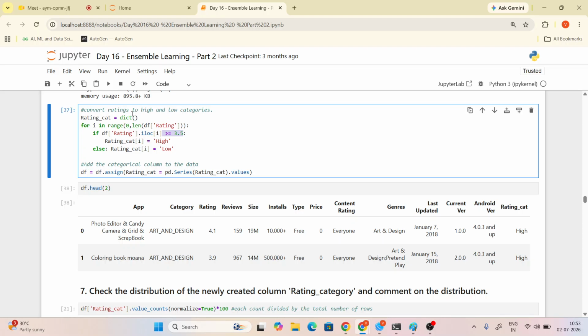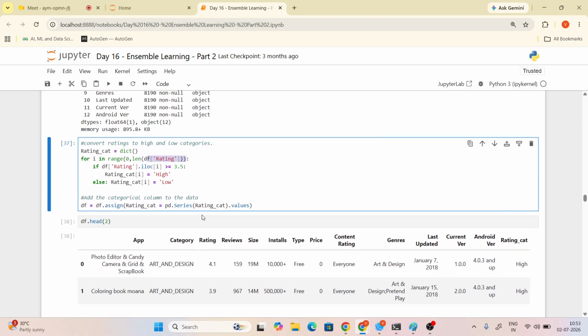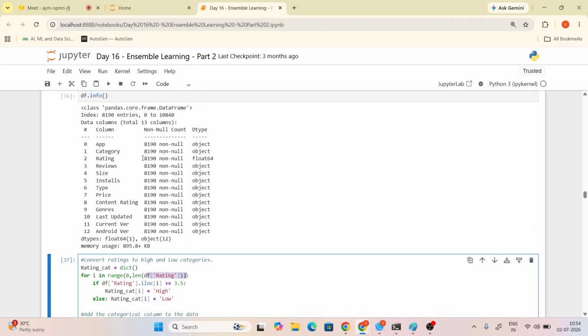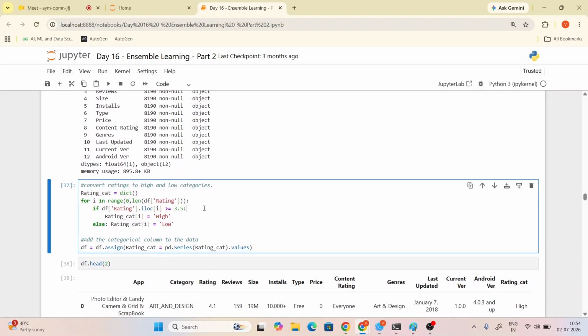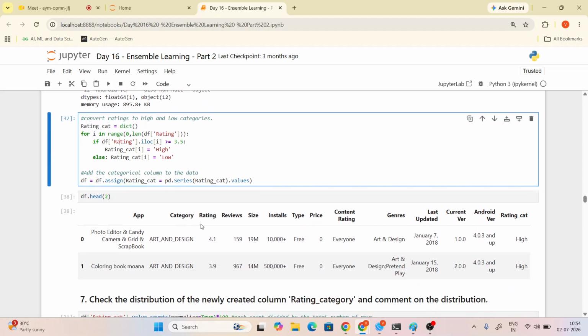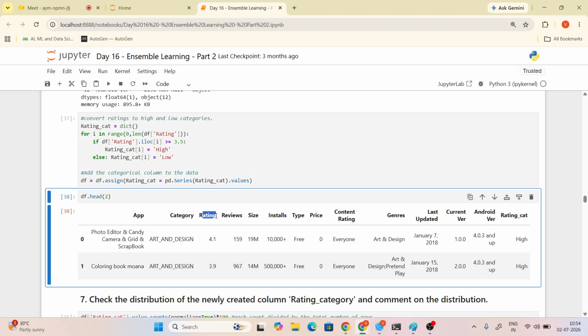Imagine this is an empty dictionary. You are giving the rating. So what is the length of rating? Now tell me, what is the length of rating? 8190. Okay, so it starts from 0 to 8190.